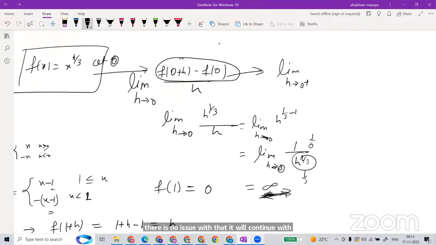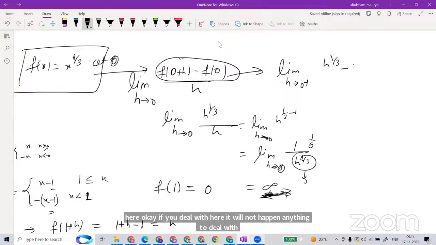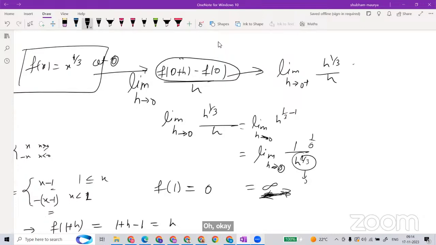If you deal with the positive one, this is going to be h upon 3, the same. And if you deal with the left, this is going to be what? 1 upon this upon h.